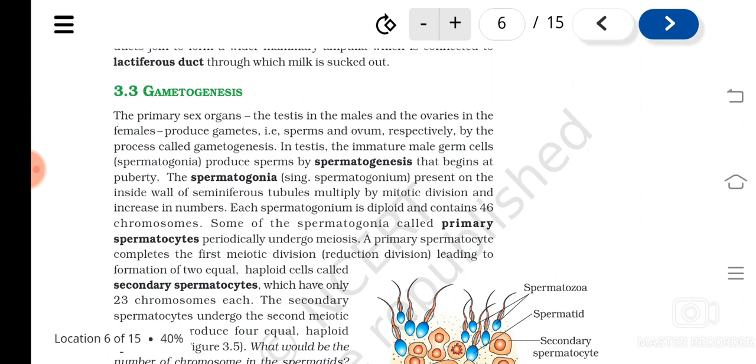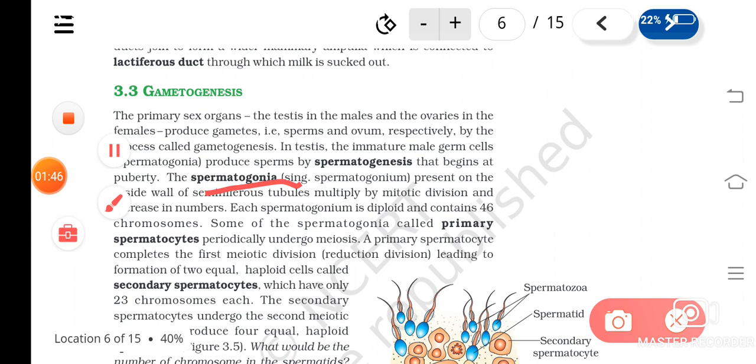Yesterday we discussed the difference between spermatogenesis and oogenesis in the class. So spermatogenesis starts only when the child attains puberty. We have studied the structure of seminiferous tubules, isn't it? Inside the seminiferous tubules, two types of cells are found. What are they? Spermatogonia and Sertoli cells.